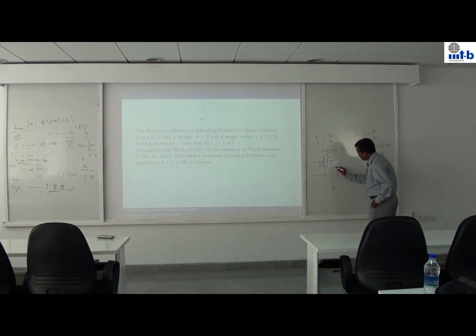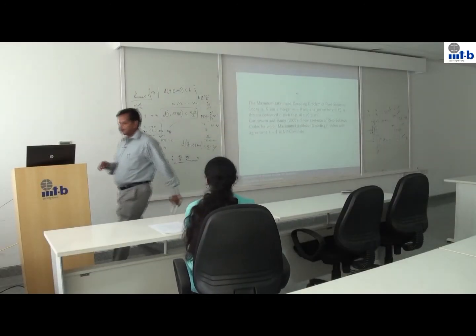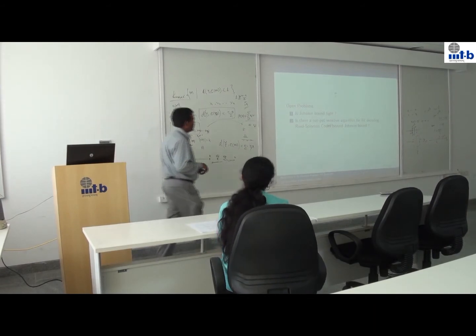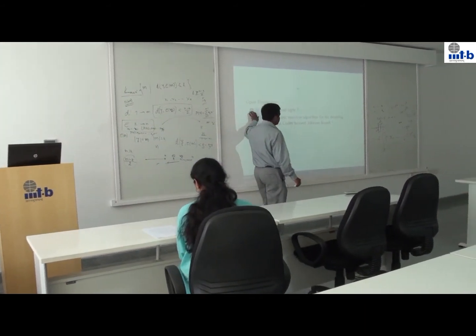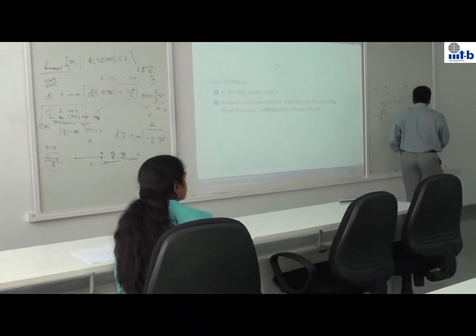So there is this gap. What happens between square root of nk and this g? Is there an efficient algorithm which will solve this problem? Okay, I will leave you with this question. The first question is, is the Johnson's bound tight? This is mostly a counting problem.